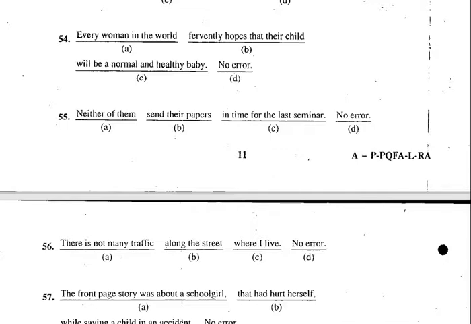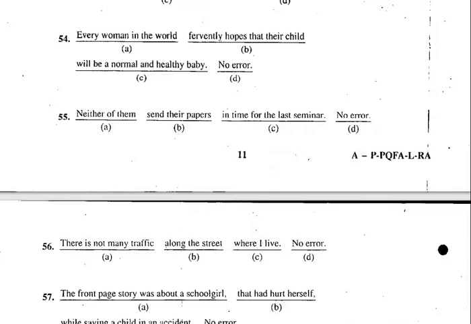The pronoun that is following that has to be singular. The verb has to be singular. That's why hopes has come. And therefore the pronoun has to be singular. So what will be the pronoun? It's very clear there. His or her. But here which pronoun will come? Only her will come, because every woman in the world fervently hopes that her child. So B is the answer, her child will be a normal and healthy baby.